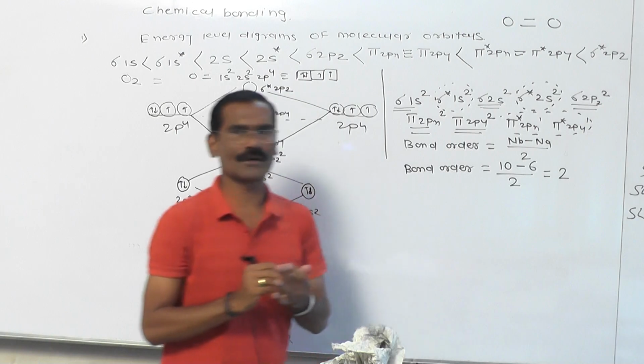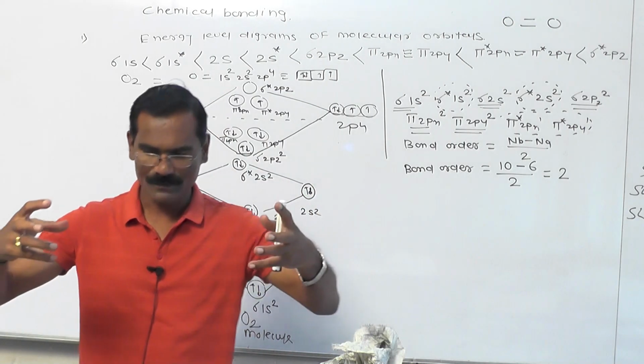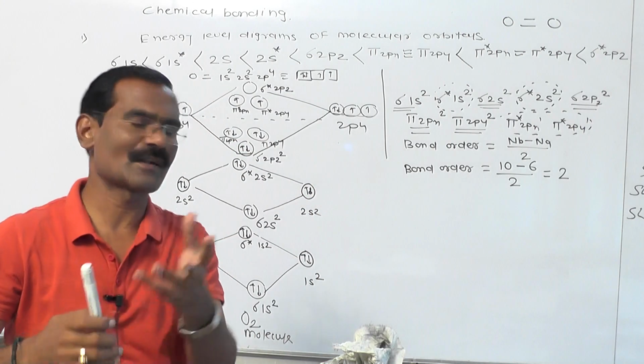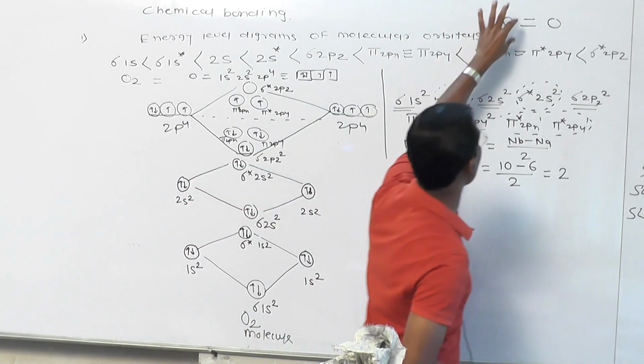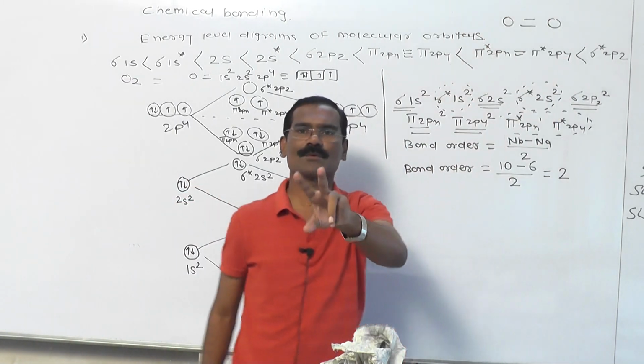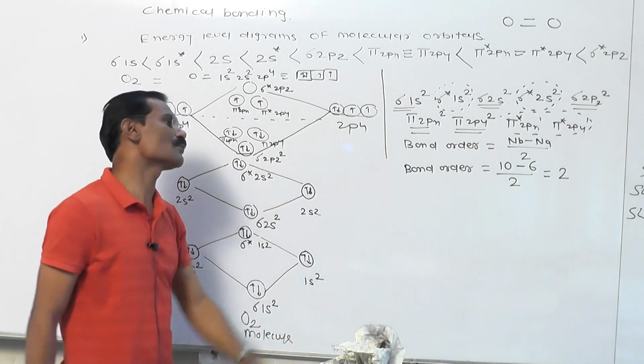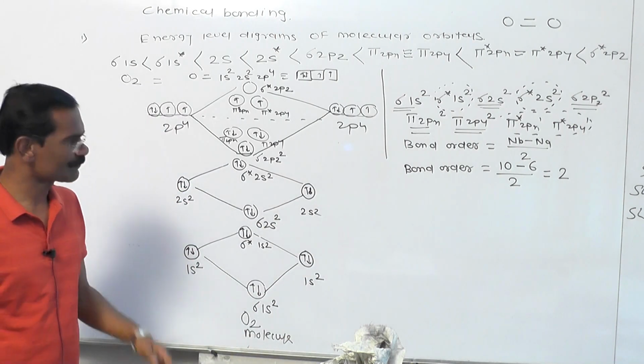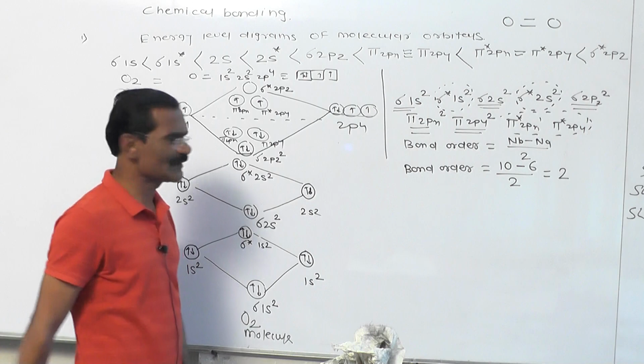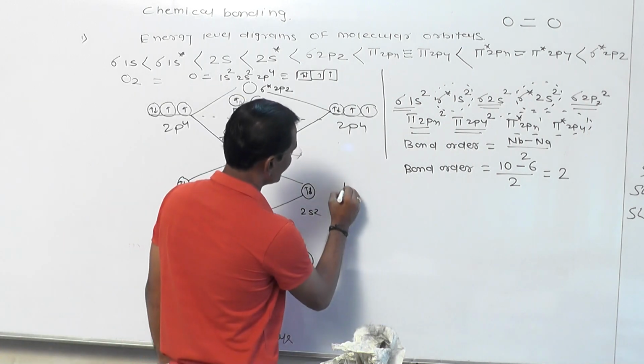This is called the bond order. What is the meaning of bond order? The number of bonds present between 2 atoms is called the bond order. In the oxygen molecule only 2 bonds are present. Therefore the bond order of the oxygen molecule is 2. My friends, you don't have any problem. You must know one relation I will give you.